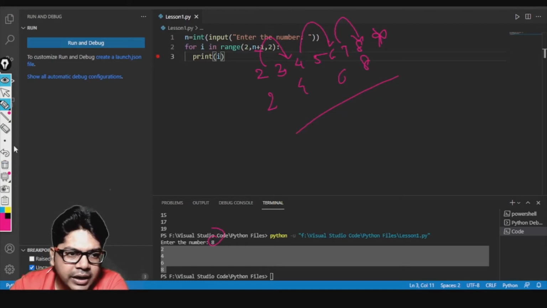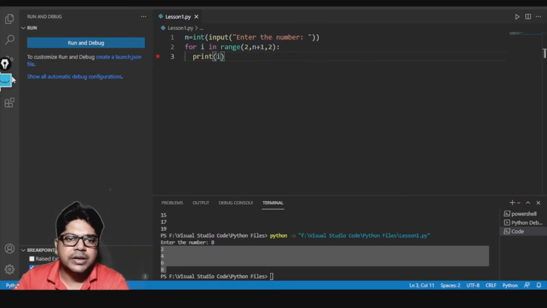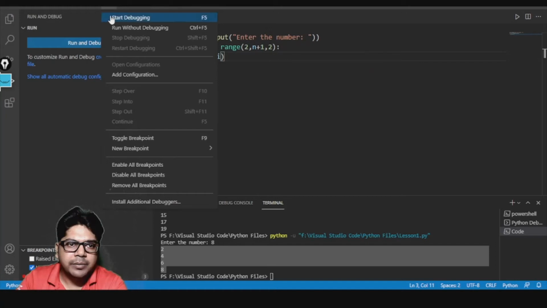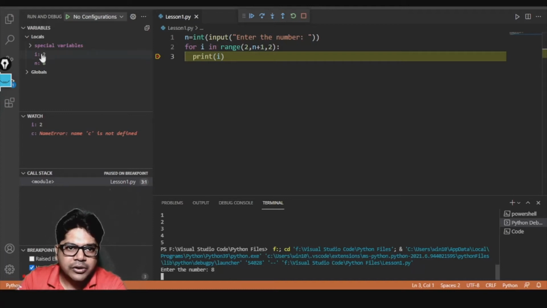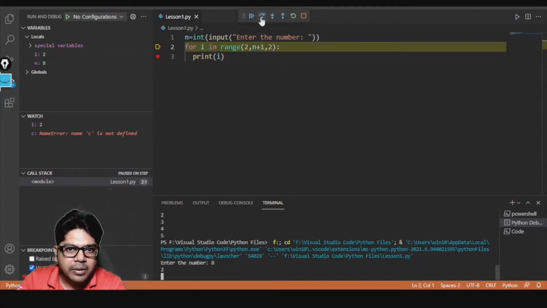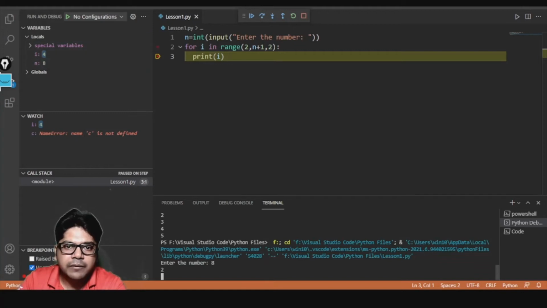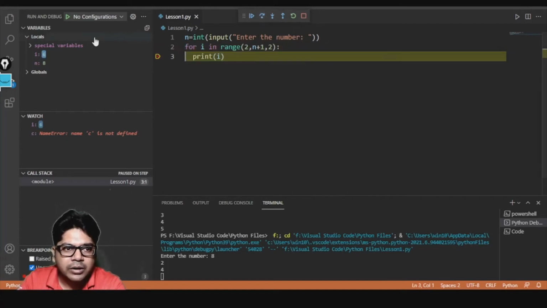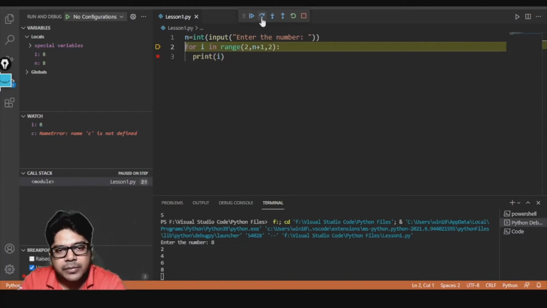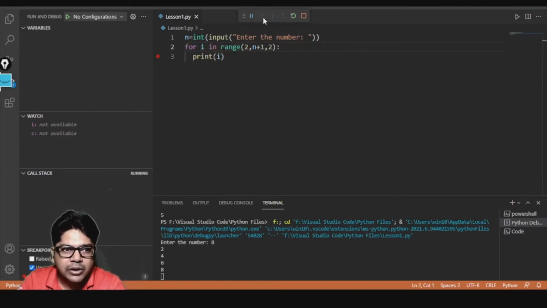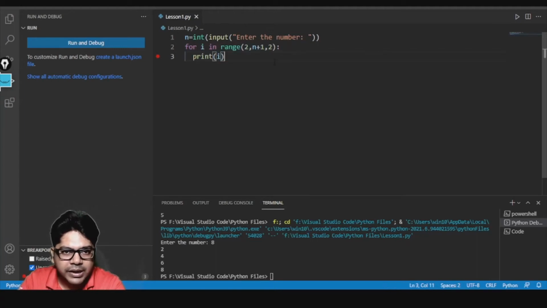Let me debug this part and show it to you so that you understand it in a better way. It will ask me a number, let's suppose I entered 8, and now you see, for the first time the value of I is 2, right? Next time I will not become 3, right? I will automatically become 4. Why? Because the step size is increasing the value of I by 2 every time. So from 2 it becomes 4, from 4 it will become 6, from 6 it will become 8, and after that from 8 it will not go, because at 9 I am ending the loop anyway, right? So it is stopping the loop there itself.